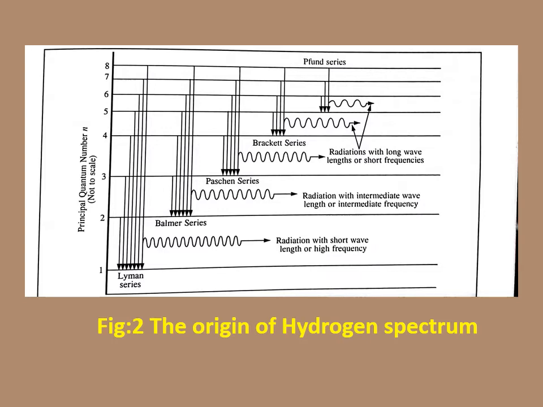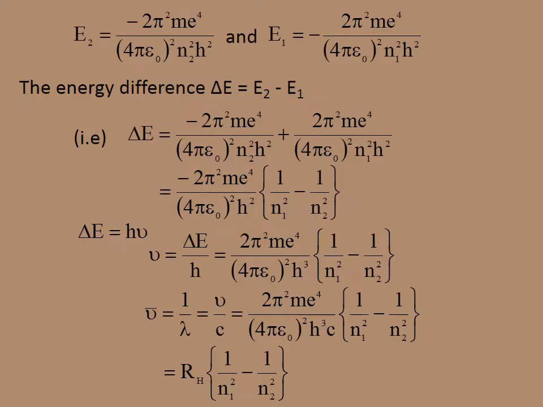Here the Lyman series is observed in the UV region, the Balmer series is observed in the visible region, and the Paschen, Brackett and Pfund series, these three series, are observed in the IR region, and it is given in the next figure.